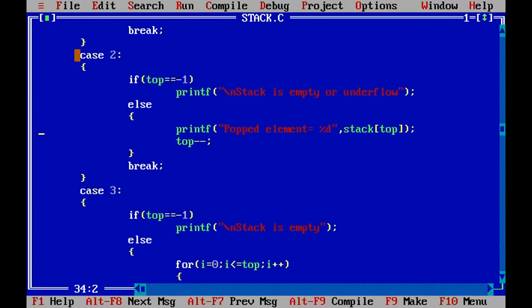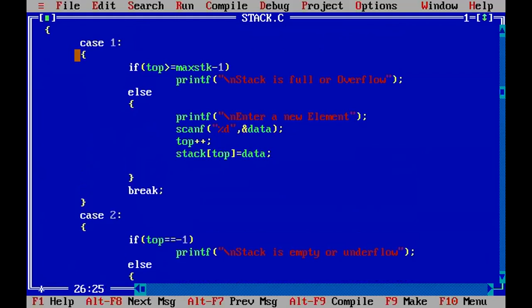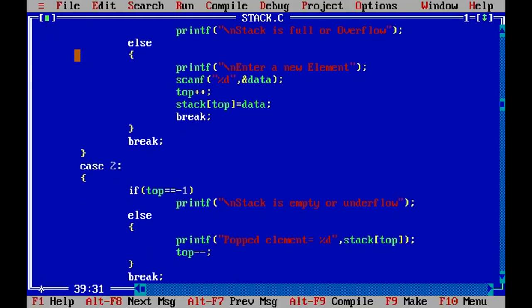So when you insert the first element, and for the next 2 times we will have to do this here.